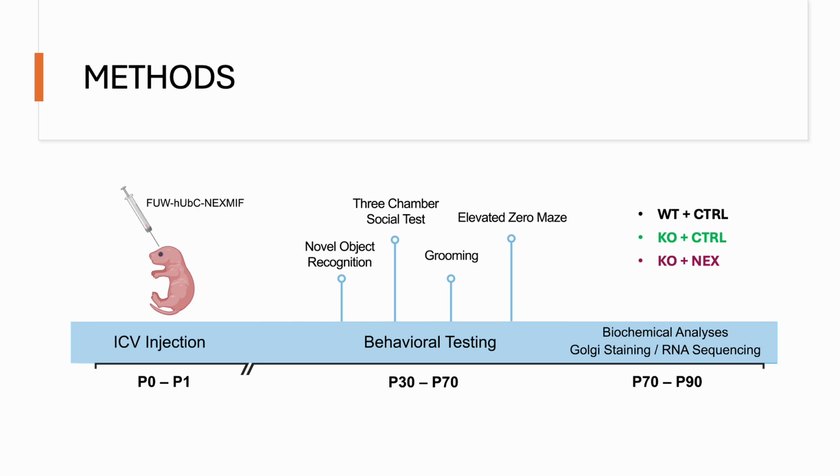And then during the adolescent period, we performed a series of behavioral tests to assess for the presence of ASD-like behaviors and comorbidities. And then at the end of each time point, we collected the brain tissue for biochemical analyses. These injections were performed in 3 groups of mice: wild-type and knockout mice with a control lentivirus, and knockout mice with the Nexmif lentivirus as the rescue group.